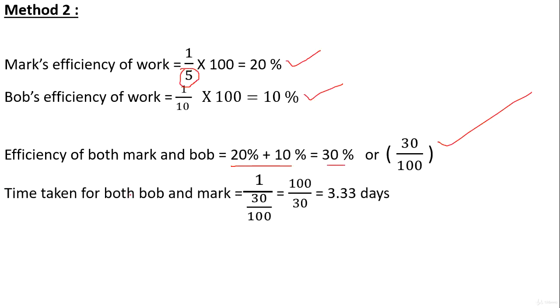Now time taken for both Bob and Mark is equal to how much? 1 by efficiency, right? Now their combined efficiency is 30 by 100. Now the time taken is equal to 1 by efficiency. That is 1 by 30 by 100. That is equal to 100 by 30. That is equal to 3.33 days. So in both methods we got the same answers.